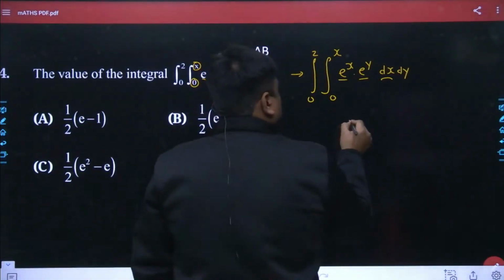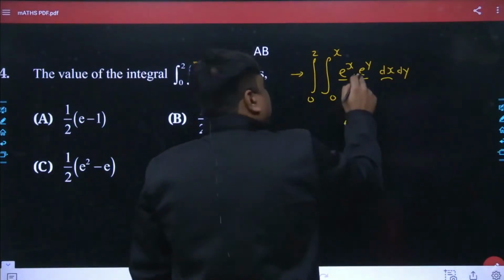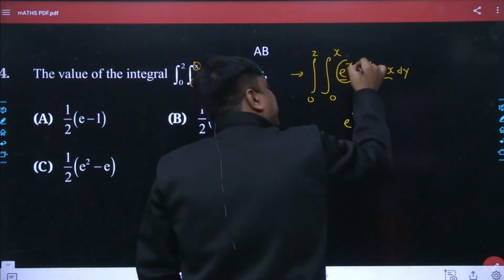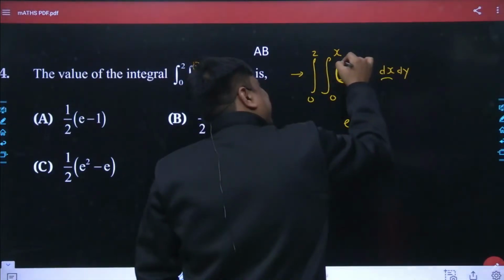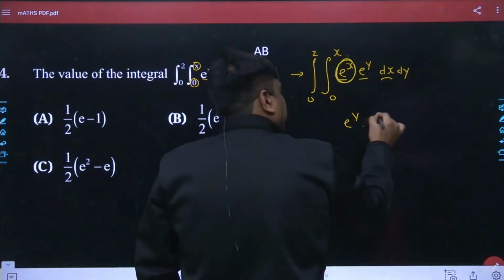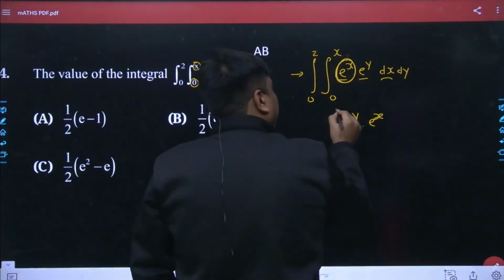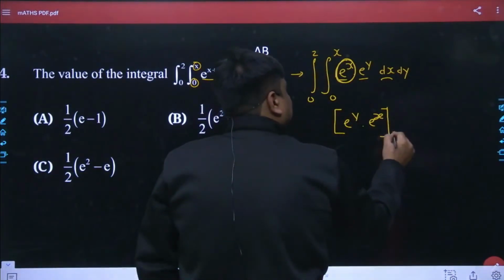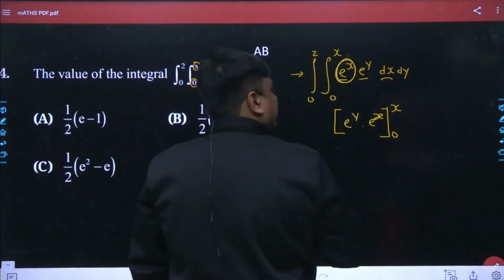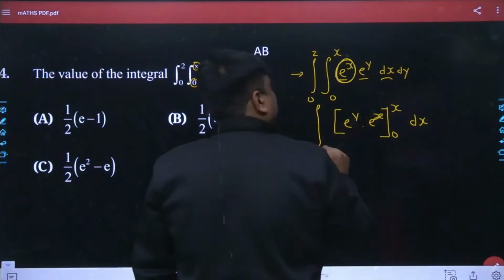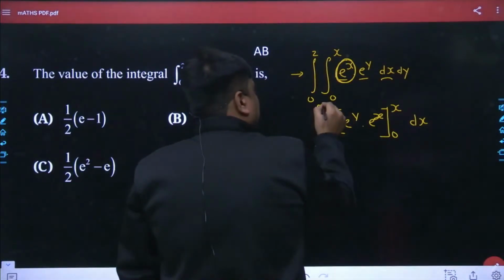So we had e to the power of y. Now the integration of e to the power of y remains e to the power of y, and when we integrate with respect to y, e to the power of x is treated as a constant. So it remains e to the power of x only. The integration is made with respect to y, with lower limit 0 and upper limit x, and whatever result comes, we will integrate with respect to x, with limits 0 and 2.